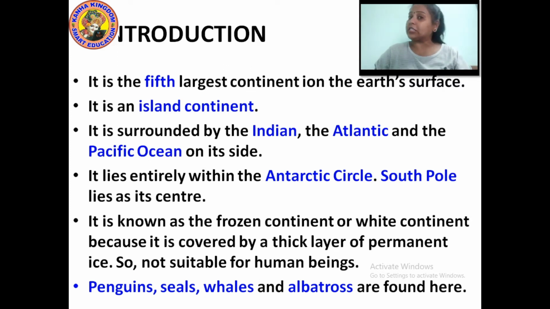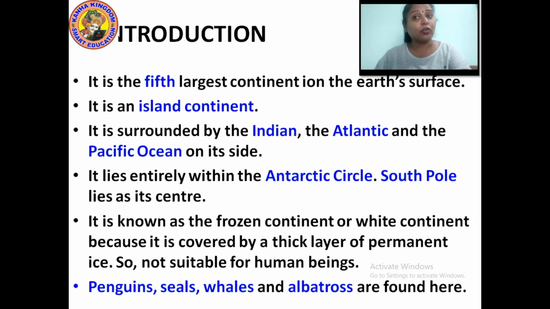So Antarctica is the fifth largest continent in the world. It is also called an island continent. It is surrounded by the Indian Ocean, Atlantic Ocean, and the Pacific Ocean. It lies entirely in the Antarctic Circle. The South Pole lies in the center.